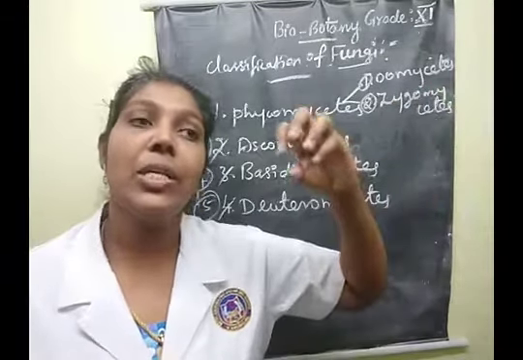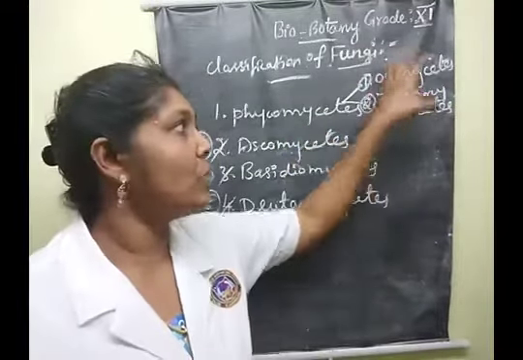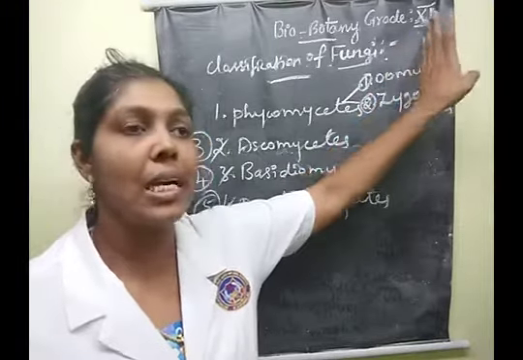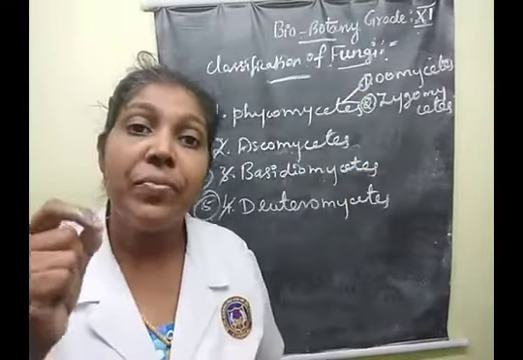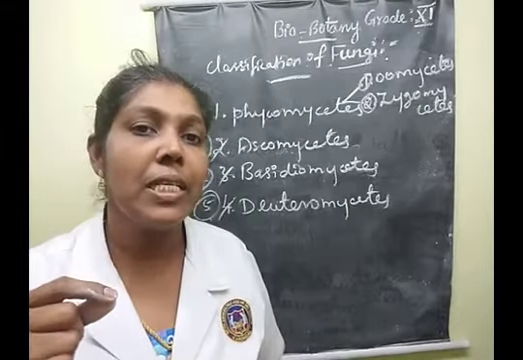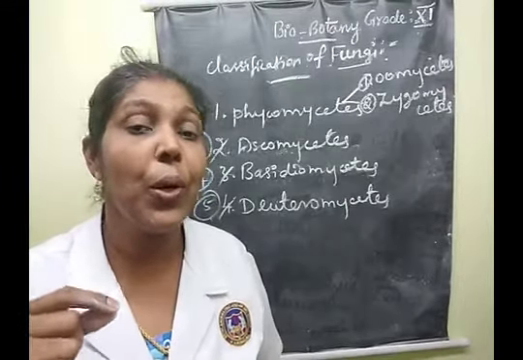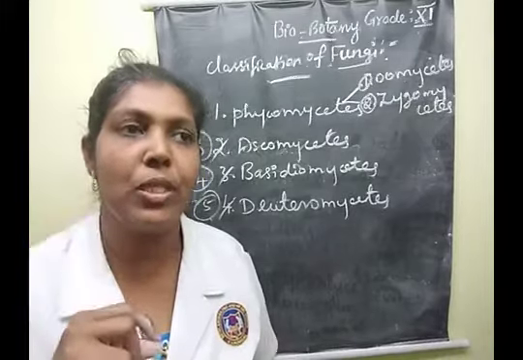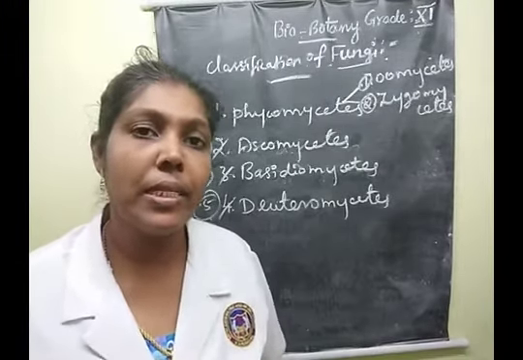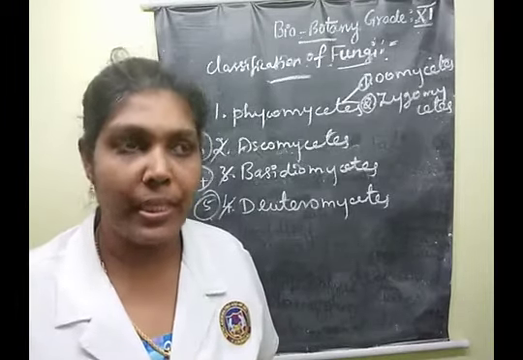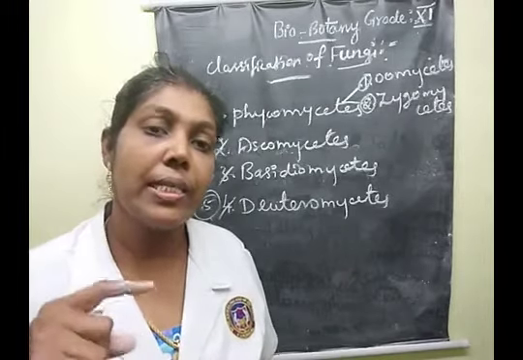Understood? In this class, the Oomycetes, the fungal cell wall contains glucan and cellulose. If this substance is present, those species are placed under this class. Which class? The Oomycetes class. Here we have zoospores.